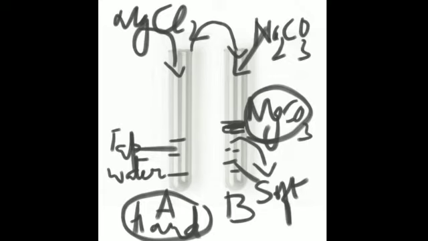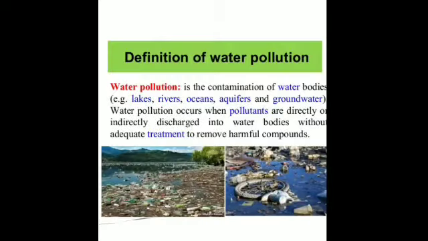Then water pollution. Now when any undesirable waste or undesirable substance is added to water, directly or indirectly, intentionally or unintentionally, it causes pollution of water. Is that clear? So in other words, we can say it is the contamination of water with unwanted or undesirable substances that make it unfit for drinking. Is that clear? It is called water pollution.